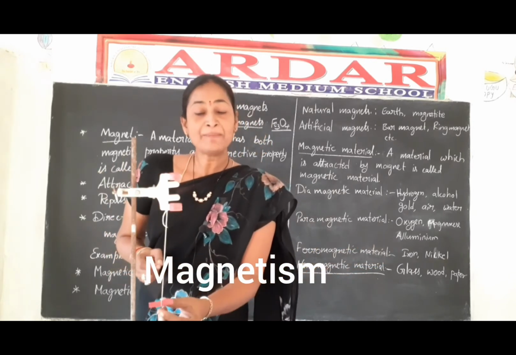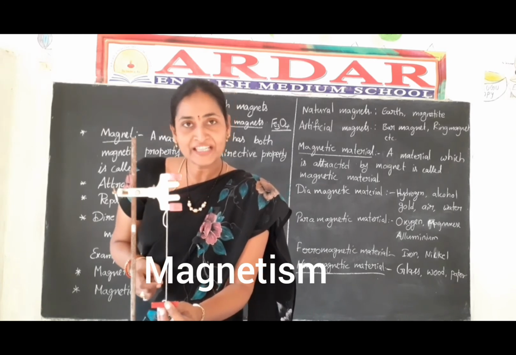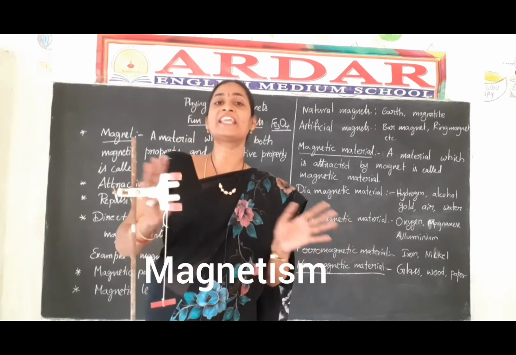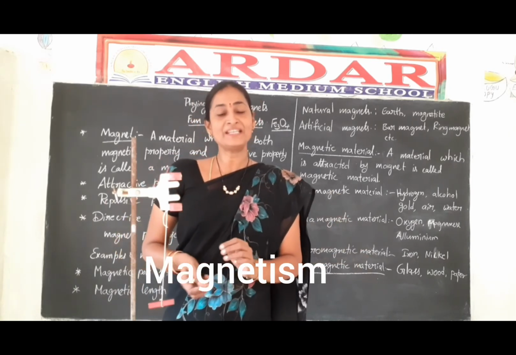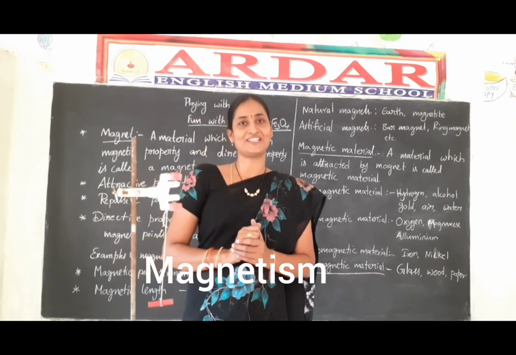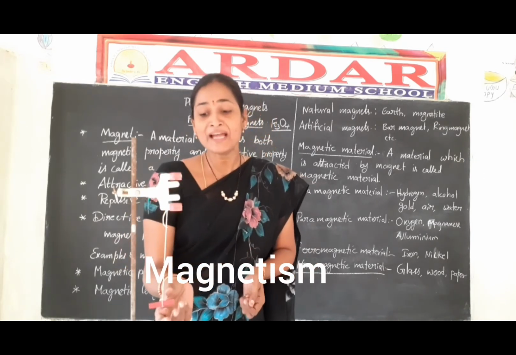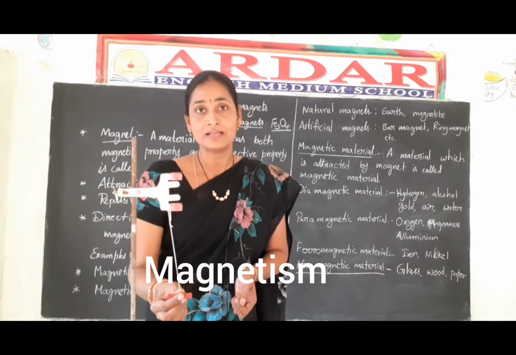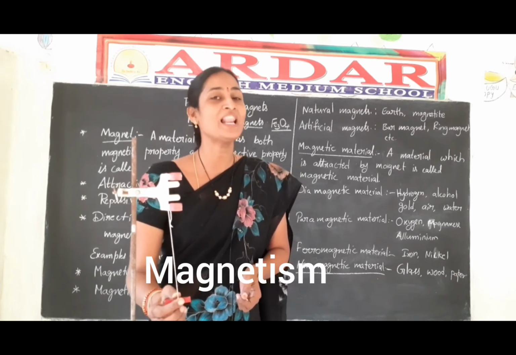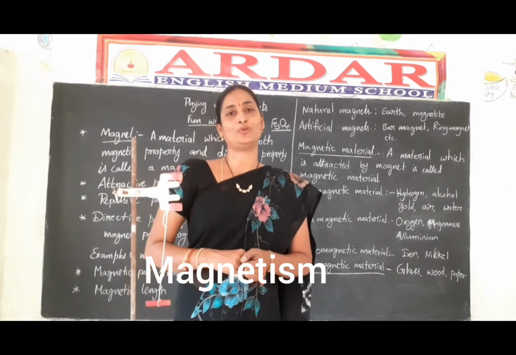And a magnet which is suspended in the air remains constant in the north and south directions. Every magnet shows north and south directions. Every magnet has two poles, one is the north pole and one is the south pole.